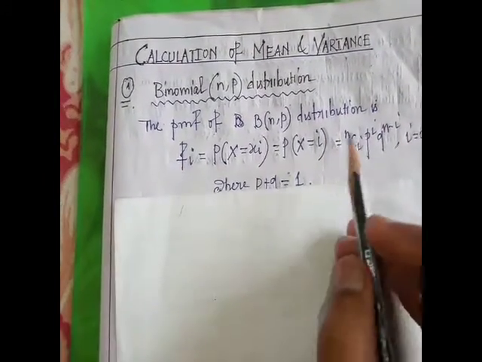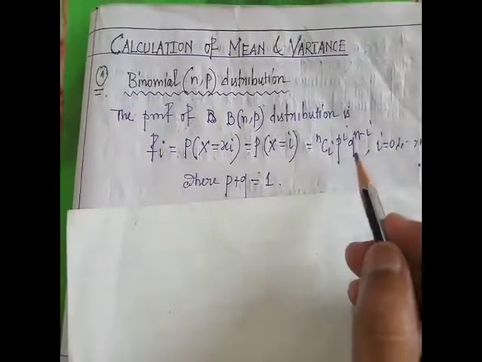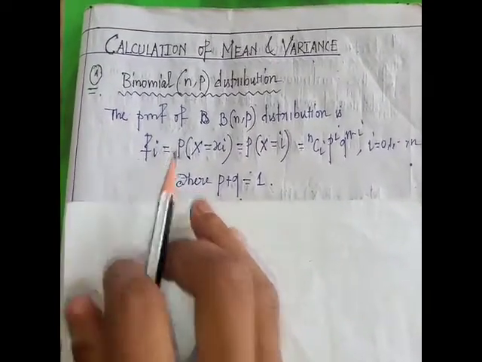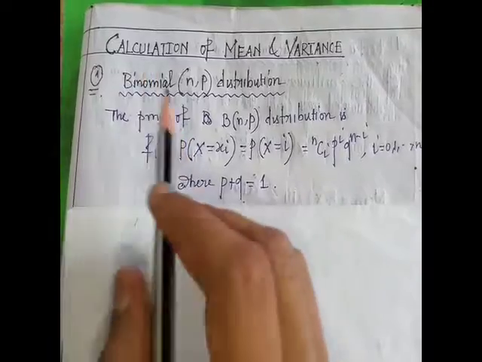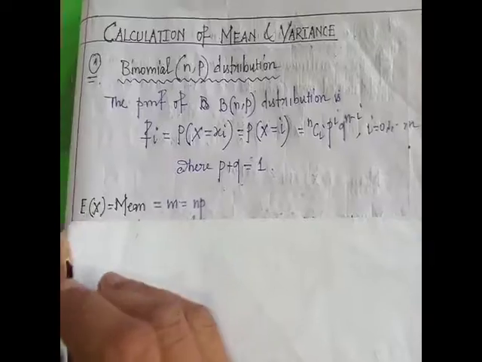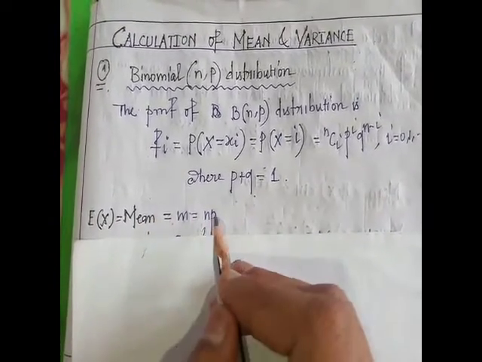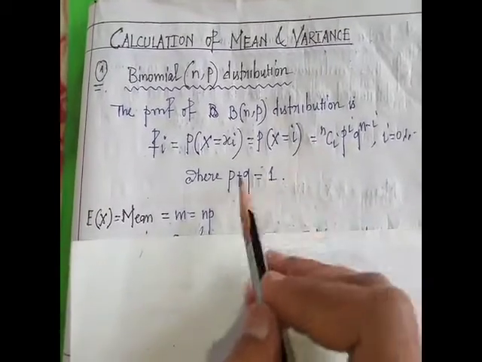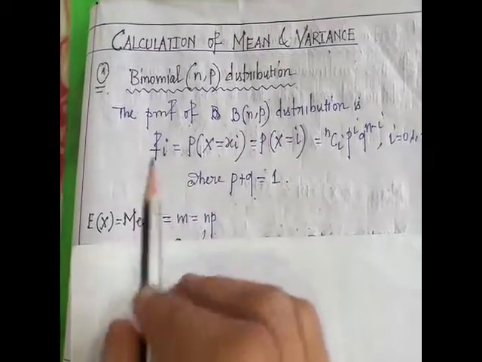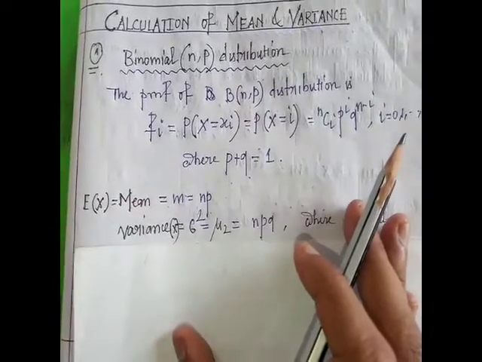PMF is given by probability of X equal to i, nCi p to the power i, q to the power n minus i, where i runs from 0, 1 to n, where p plus q equal to 1. So the mean of the binomial distribution is np. Mean means expectation of X, so expectation of X is np. Here n is the number of trials. So n times p is the mean of the binomial distribution.